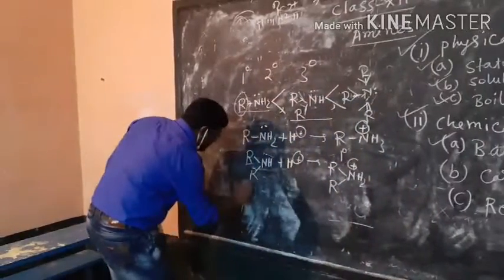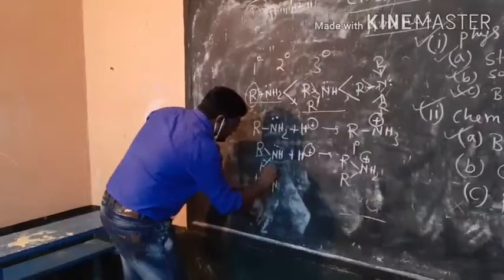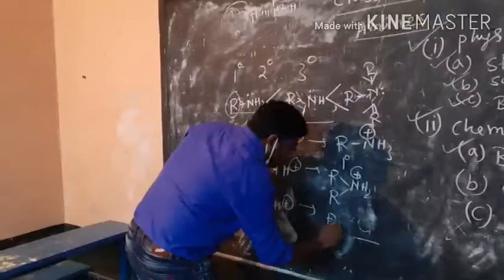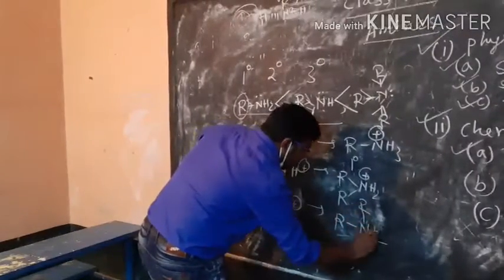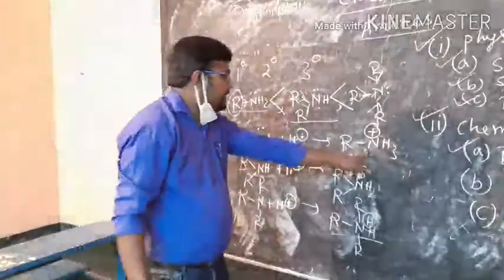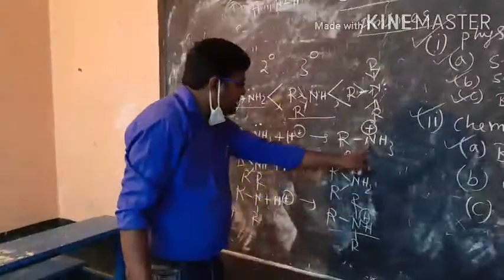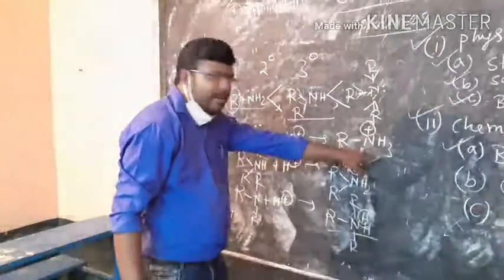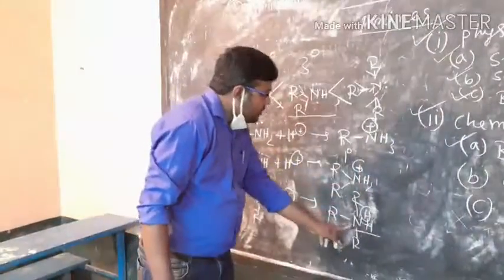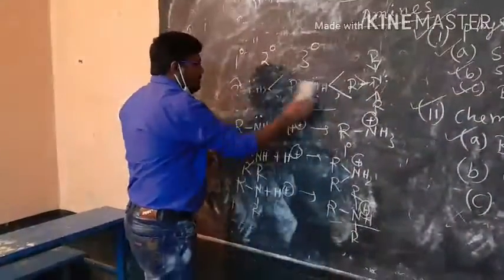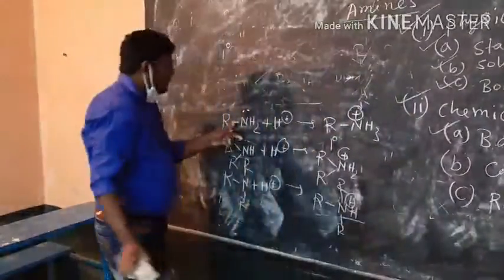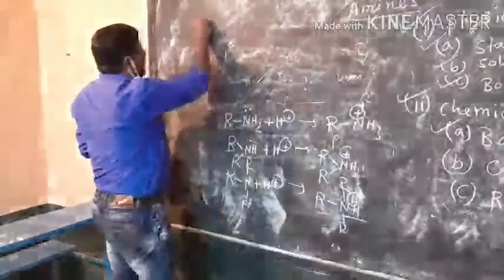And for 3 degree amine, the conjugate acid will be R3NH plus. Now see, if we consider the stability of these cations, which are formed by accepting H plus, then the higher the stability of the cation, the higher will be the basicity. Now these cations will be stabilized by solvation in aqueous medium, means they will form hydrogen bonds with the water. So consider this cation, which originates from the 1 degree amine, RNH3 plus.